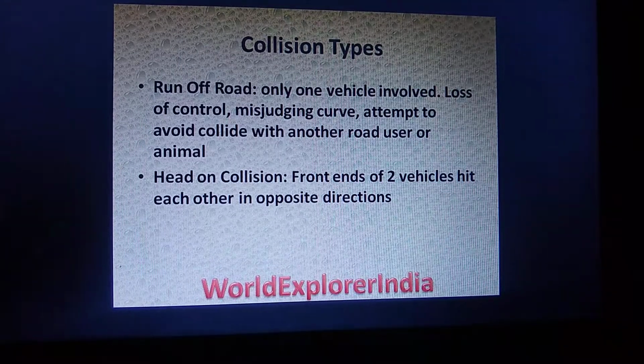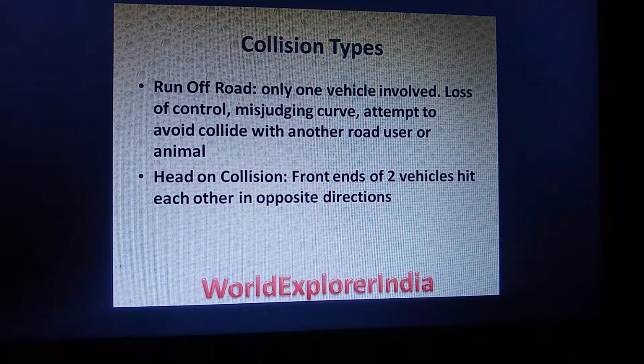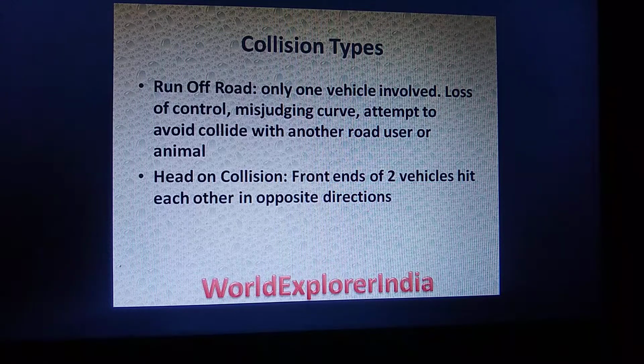There are a few collision types: run off the road, and head on collision. Run off the road means only one vehicle is involved. It is because of loss of control or misjudging curves, or attempting to avoid colliding with another road user or an animal. Next is head on collision. Head on collision is when the front ends of two vehicles hit each other in opposite directions.